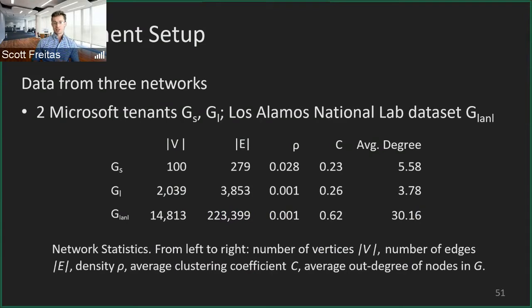When we look at average degree, we can see it's around 30, which is many times larger in terms of connectivity compared to GS and GL. And that will be important later down the line.